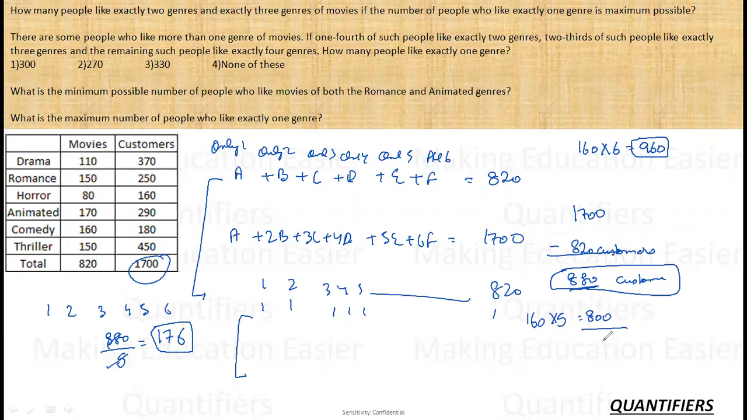So how much is left? The leftover is 80. So up to now, I have consumed 160 people who have 6 each. The leftover is 80. Now I have consumed those categories of people who like all the 6 movies. Now which category will I move to? I will move to the category of people with 5 each. I will move to the category of people with 5 each, right?